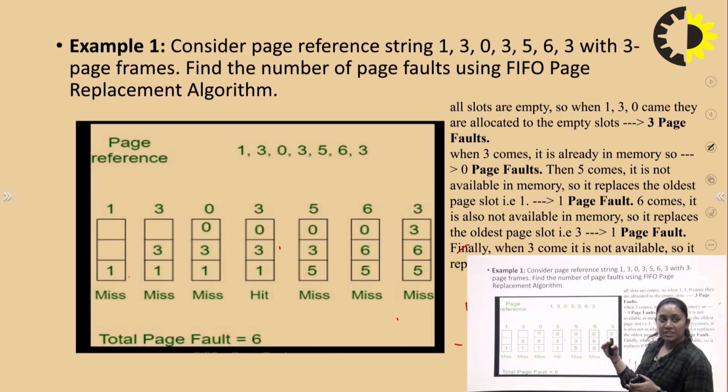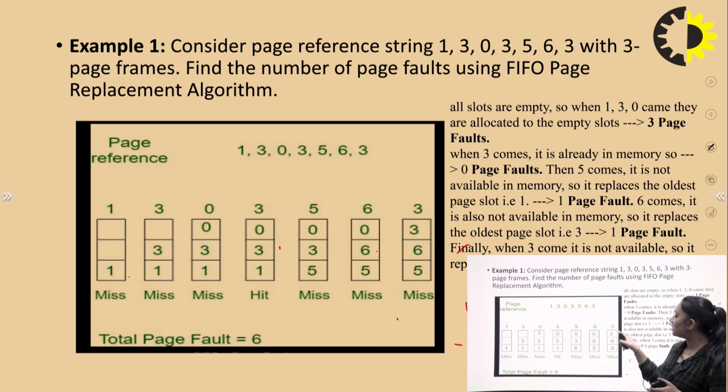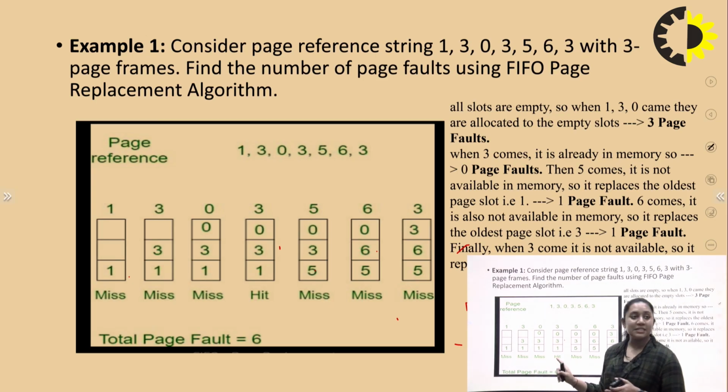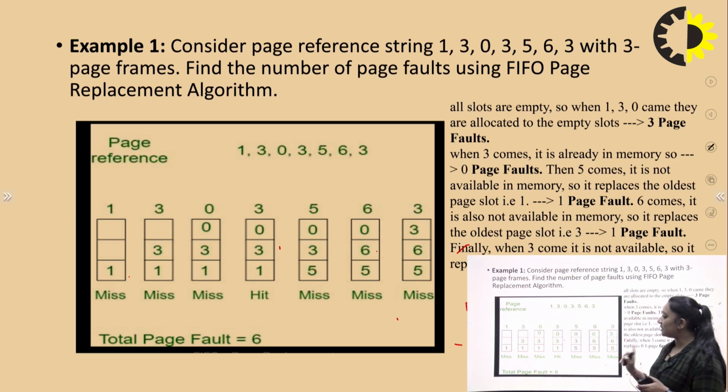So 6, first in first out, so we go to the next page reference. Then 6 replaces the second page reference. Then the 3 is already present, so we hit that. So the total number of page faults is 6. How many? 1, 2, 3, 4, 5 and 6, right?